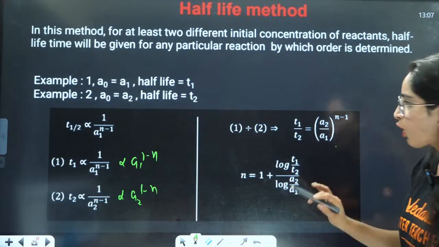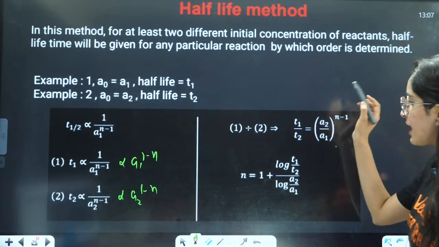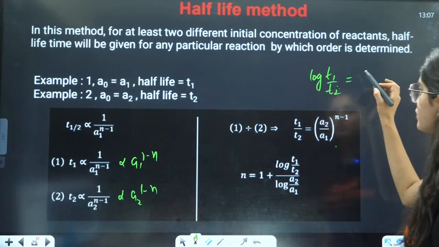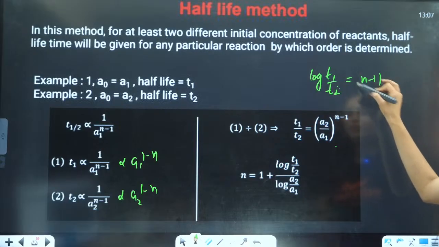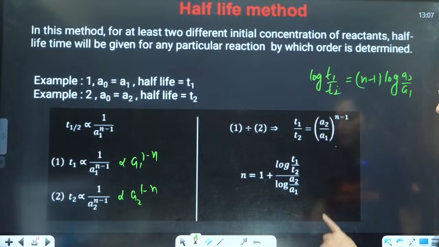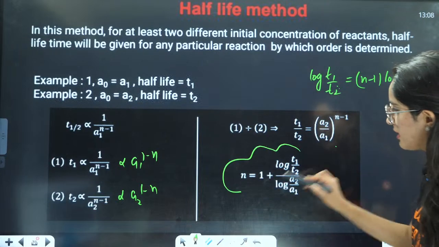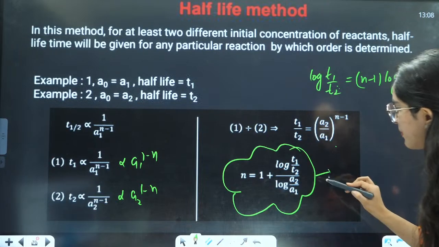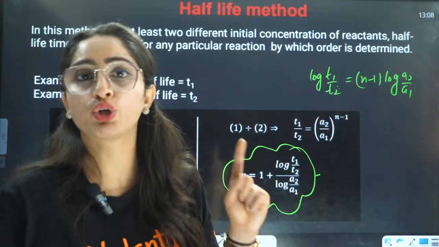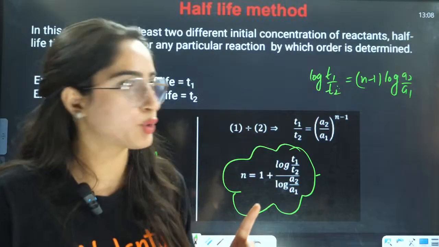Then you take the log of this. It will be log of T1 by T2 equals n minus 1 times log of A2 by A1. From here, you can get this equation for n. Now, for example, half-lives corresponding to two initial concentrations are given to you, right?